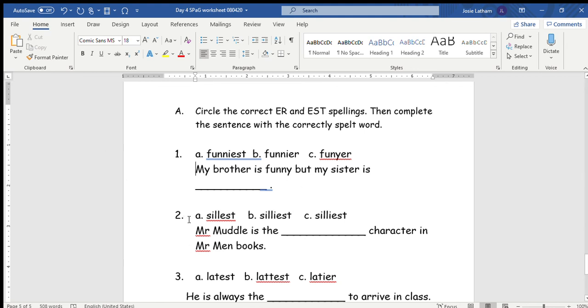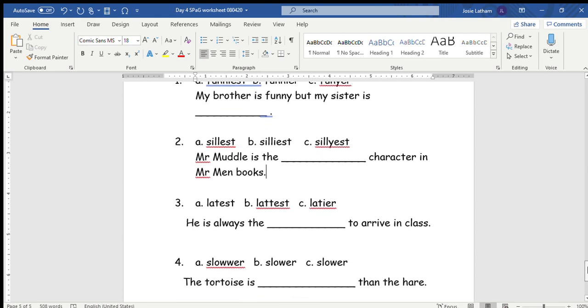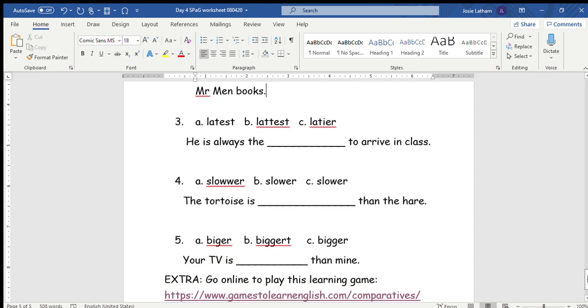Let's try number 2. We've got 3 words, A, Celeste, B, silliest, and C, I think the autocorrect has corrected this one, silliest with a Y. So which one is the correct spelling? And once you know that, you should know which one is the correct word to fit in this sentence. And the sentence is, Mr. Muddle is the silliest character in the Mr. Men books. So go through, there's a few more here, number 3, number 4 and number 5.